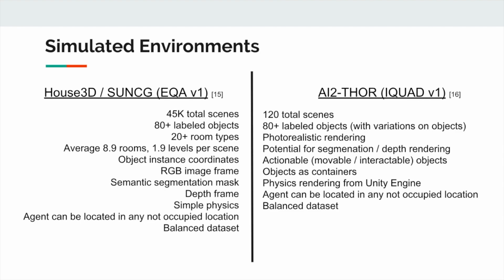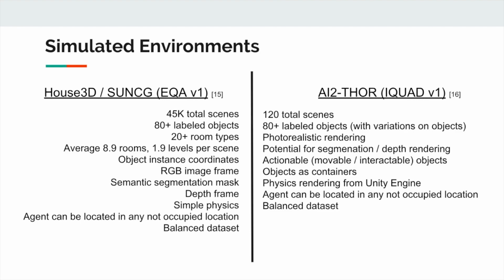Each object has instance coordinates, and RGB image frames, semantic segmentation and depth frames can be extracted from the environment, and simple physics are available. The AI2-THOR environment, on the other hand, has far fewer available scenes, 120 in total, roughly equivalent labeled objects, 80 plus, and near photorealistic rendering, especially compared to the House 3D environment.